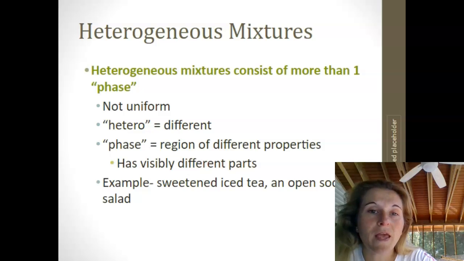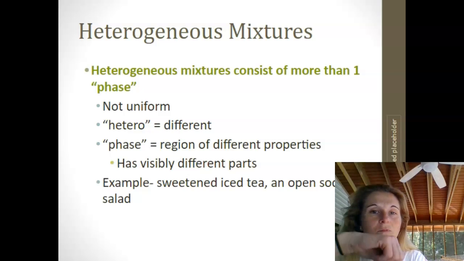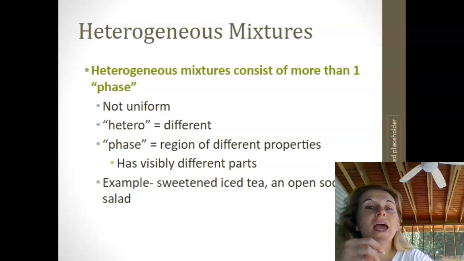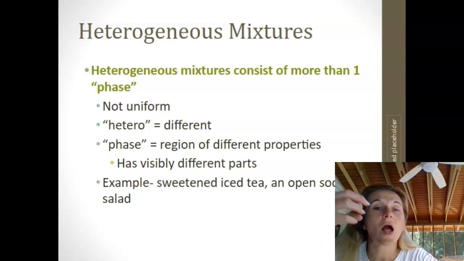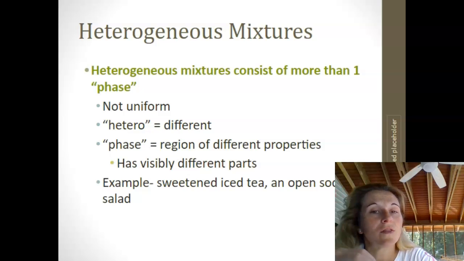An open can of soda, so we've popped the top and all the fizzing's happening, that's actually heterogeneous because the carbon dioxide gas starts to come out of the liquid, and so it's separating into different layers that we can see as those bubbles. And then there's that salad example again.